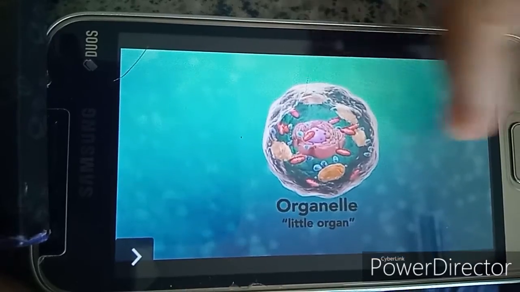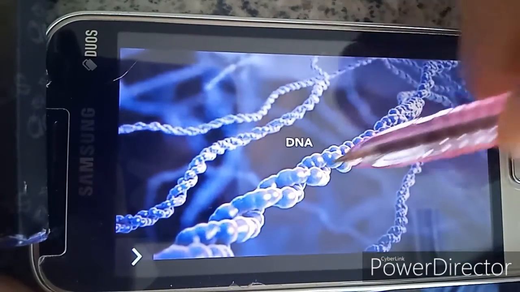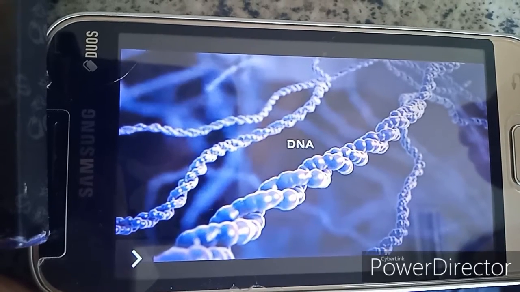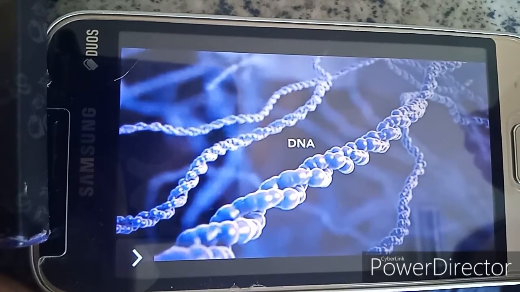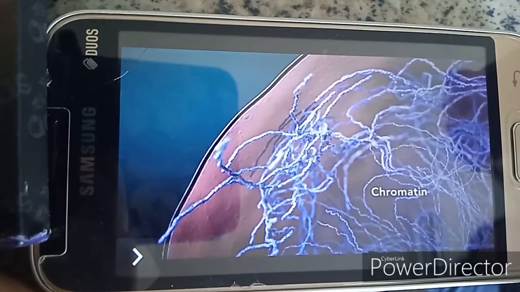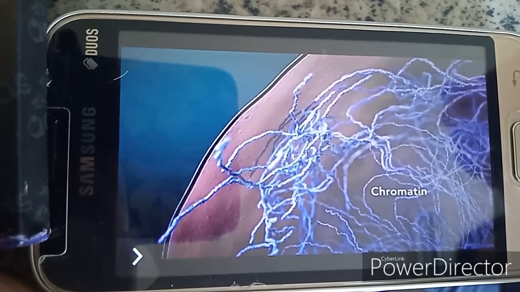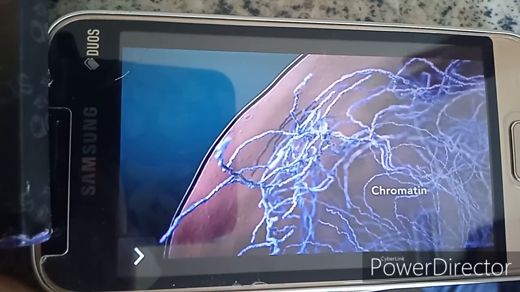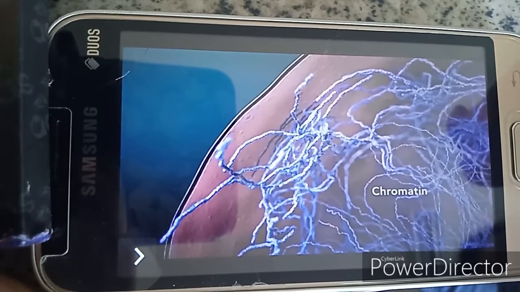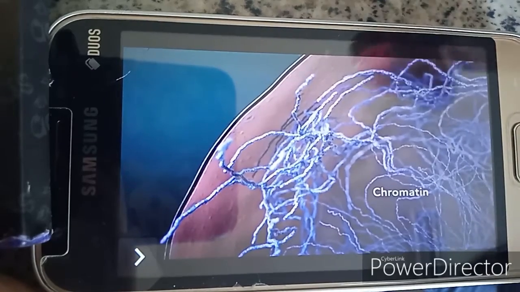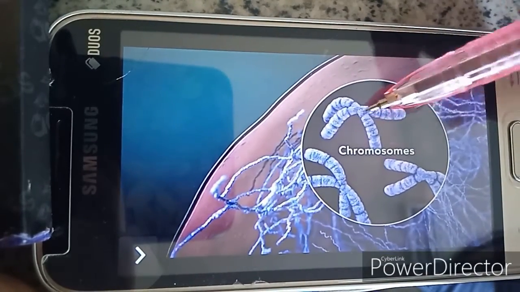The nucleus contains DNA. This is the DNA, or genetic material. It dictates what the cell is going to do. Chromatin is the tangled, spread out form of DNA found inside the nuclear membrane. When a cell is ready to divide, it condenses into structures known as chromosomes. These are the chromosomes.